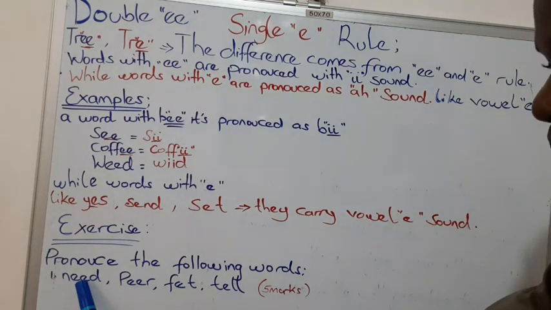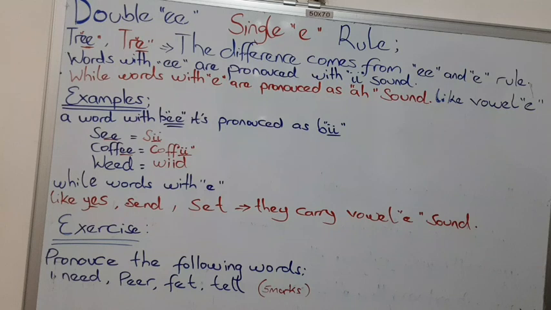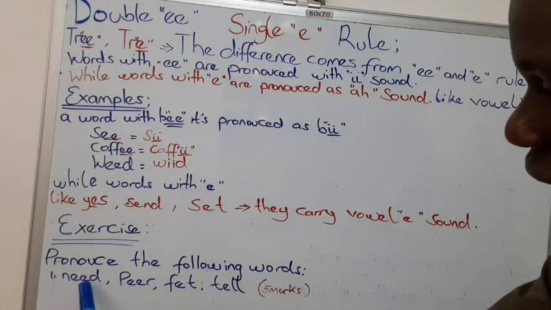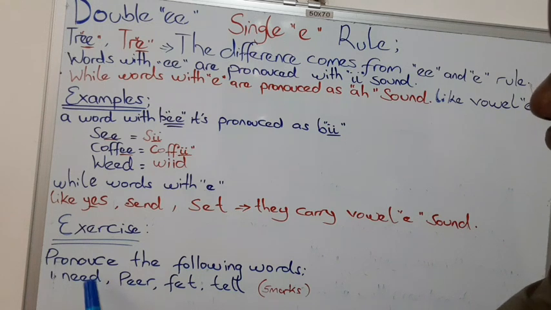This one is need. Peer. Are we together? This one is fate. Once again, this one is need because of double E. If it was single E, we say nead, but this is need because of double E. Peer. This is fate because of single E. Fate. This is tail because of single E. Tail. Okay, if you've passed the pronunciation, that is good of you.